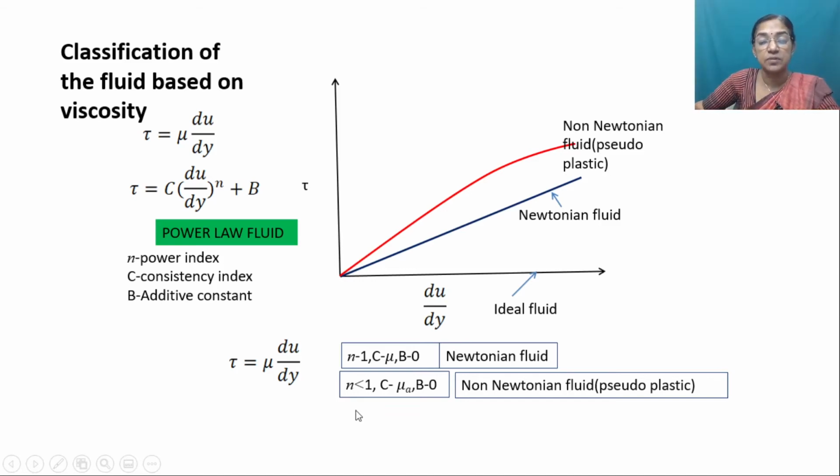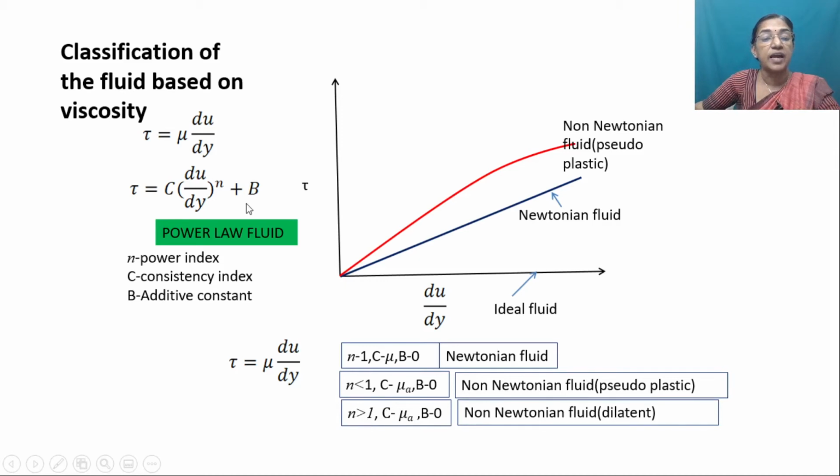A similar case we can observe if n is greater than 1. So if n is greater than 1, again the equation becomes nonlinear. n is greater than 1 and b equal to 0. So the equation will be nonlinear. So C value will be represented as apparent viscosity. In that case, shear stress increases when the velocity gradient increases, because n is greater than 1.